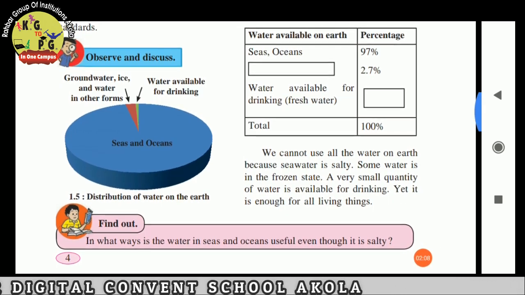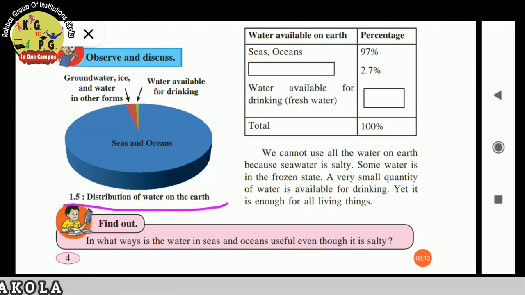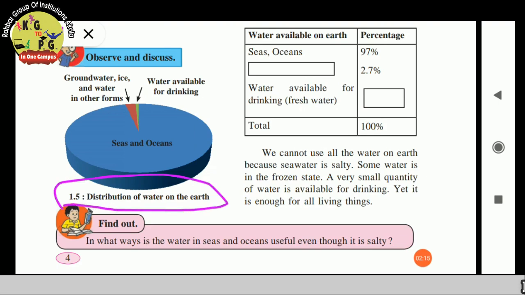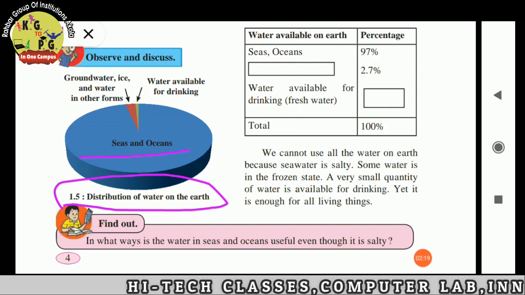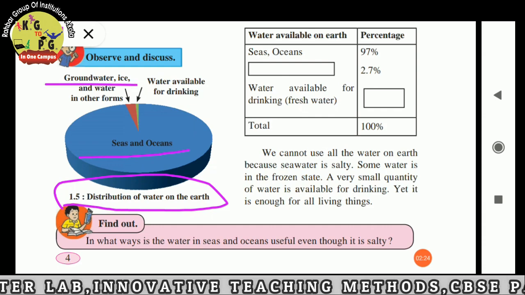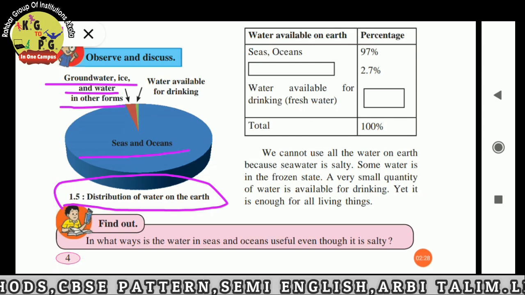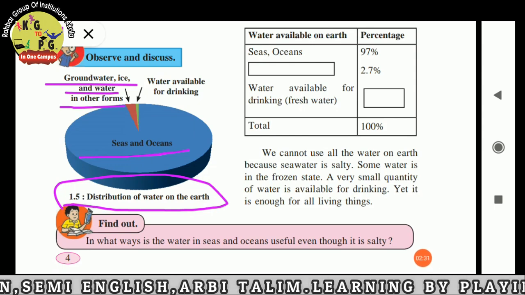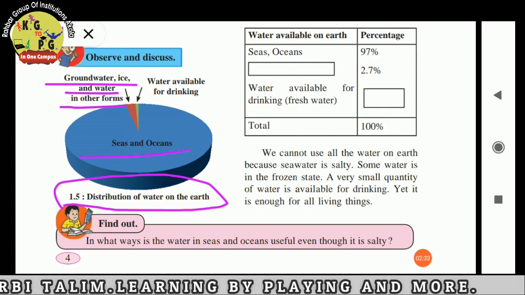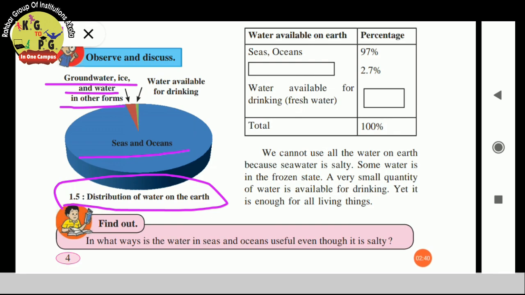Distribution of water on the earth. Water is distributed in the form of seas and oceans. Some is groundwater, some is in ice form, and in other forms, and only some water is available for drinking. This is the distribution of water on the earth in the form of seas and oceans.